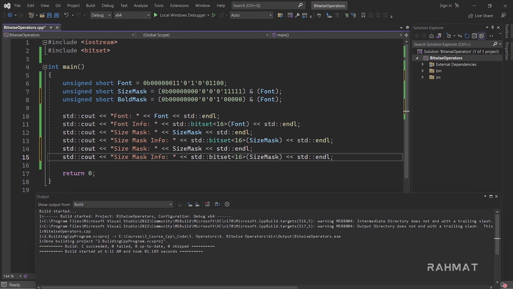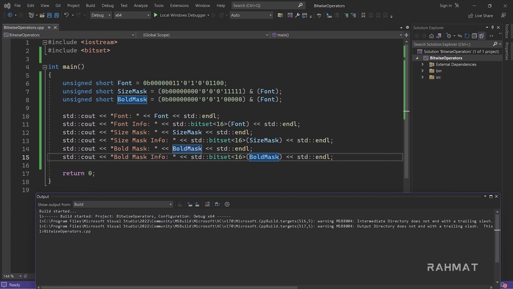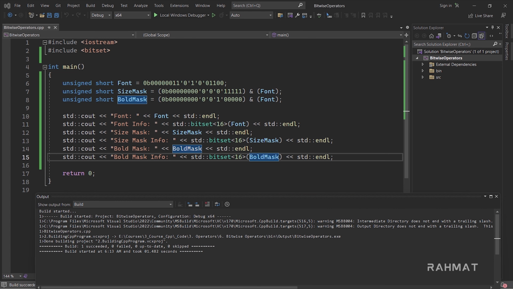Let's say this is bold mask and bold mask information. Let's print bold mask instead of size mask. This way you can understand we can easily manage the information.